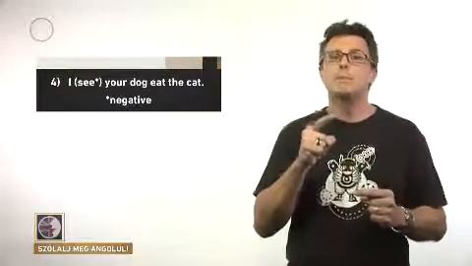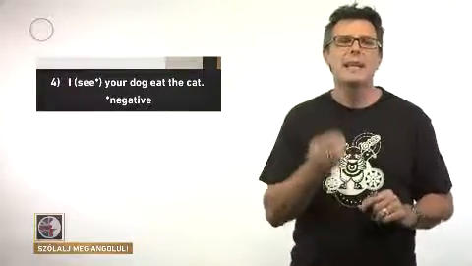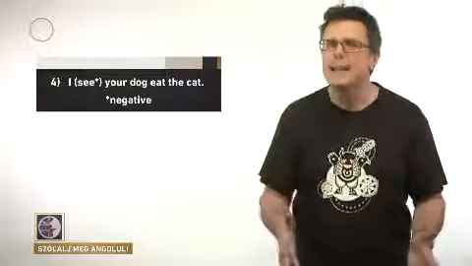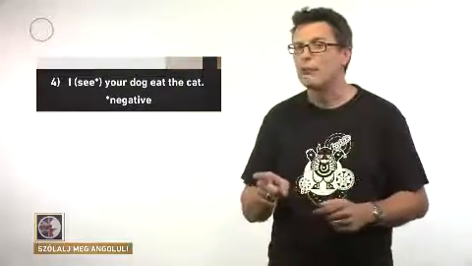But, hang on. This sentence isn't positive, it's negative. So, what do we need? That's right. We have to use did to make the negative in the past simple. Okay. And after we use did to make the negative, what happens then? Correct! The super chicken rides again with Fred.